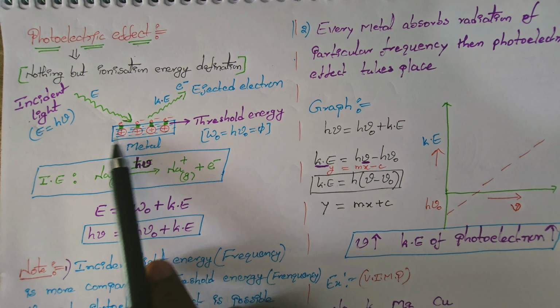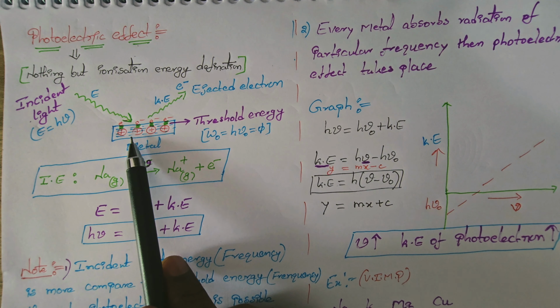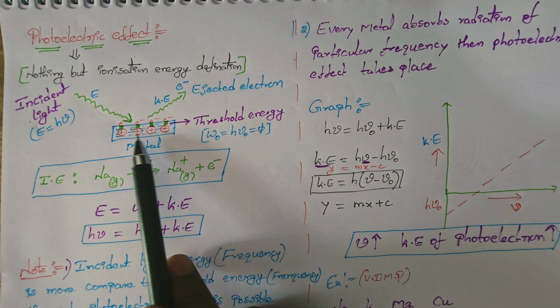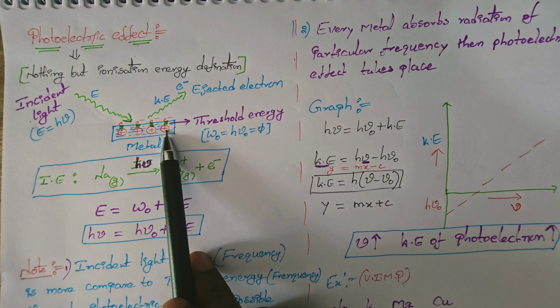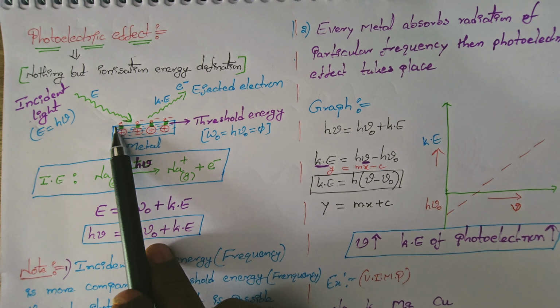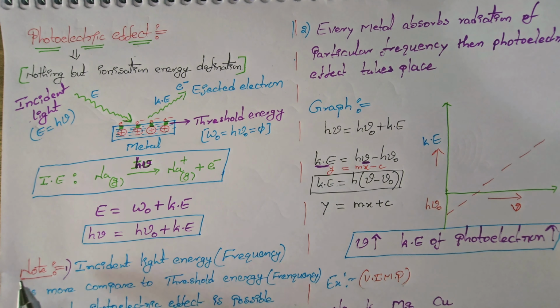This is the metal. Inside the metal, so many metallic atoms are present. Here the positive charges indicate the nucleus, and a valency electron is present. These are the valency electrons. I have represented a valency electron on the surface of the metal. I want to remove that valency electron. That is, the electron is removed from the valency shell simply by using energy. Which energy? Incident light energy.